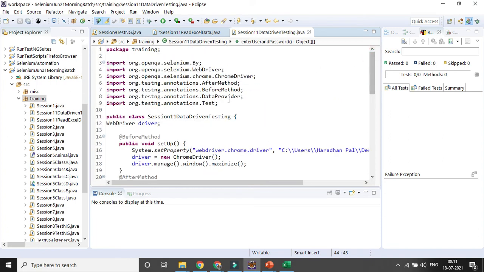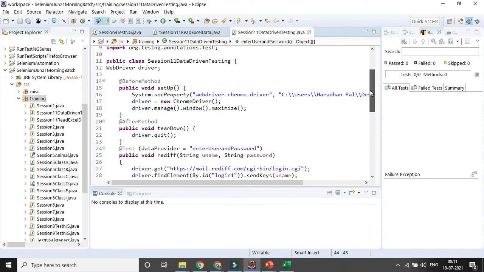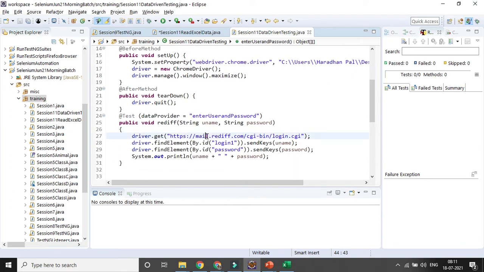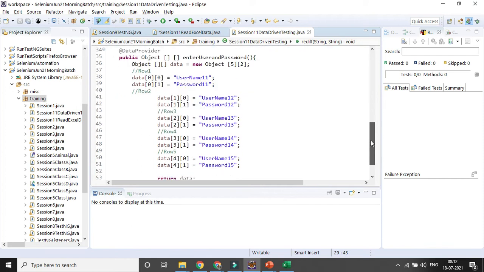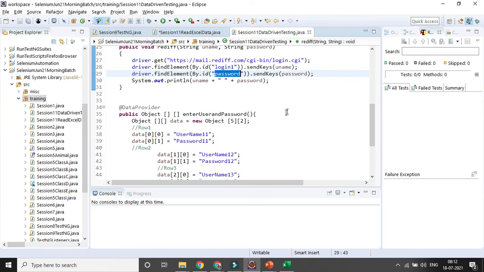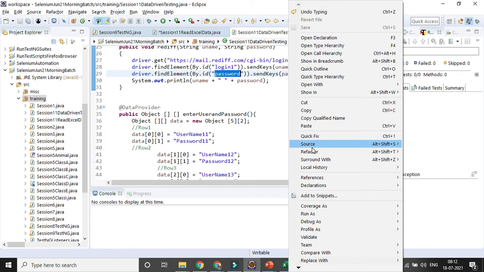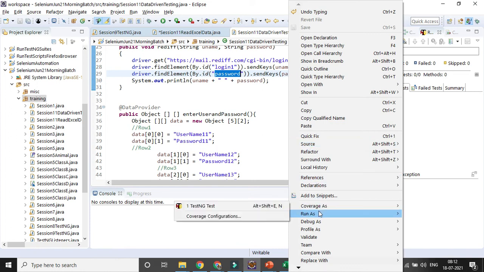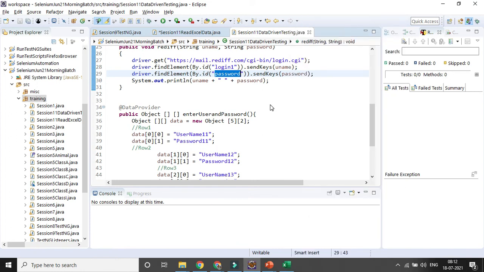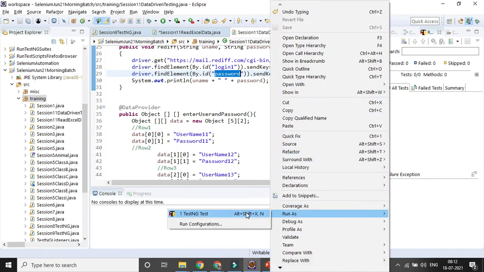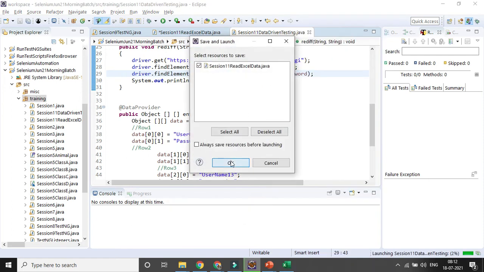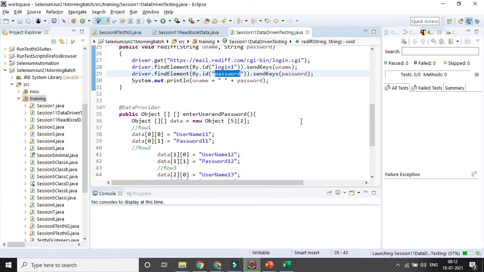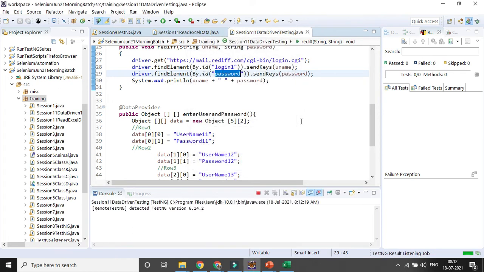Let's run it and see. Every time your Chrome browser is opening, every time it is opening the Rediff page, and every time your login and password are getting entered from the test data provider, whatever is given in the test case itself, not in the Excel sheet, with the help of the data provider. And every time your browser is getting closed or not. We can run it from here, Run As TestNG Test, and see whether it runs successfully. After that I will implement the Excel part. So we can implement step by step.